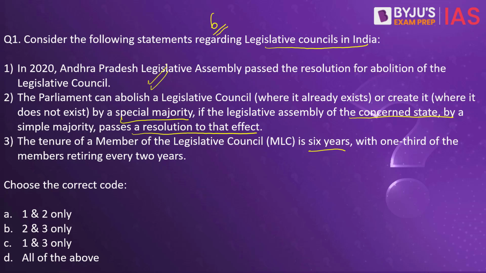However, the second statement is wrong because of the majority that is mentioned here. Parliament can abolish a legislative council or create with only a simple majority. On the other hand, when the resolution actually is passed in the state, that has to be passed by a special majority. So in 2020, Andhra Pradesh Legislative Assembly had passed a resolution by a special majority. Parliament so far has not taken any action on that. Third statement also is true. The tenure of the members of Legislative Council is the same as with the Rajya Sabha. So first and third are correct. The correct answer here would be C.